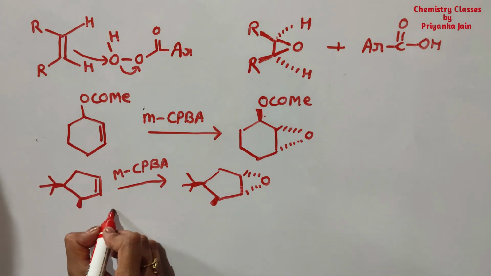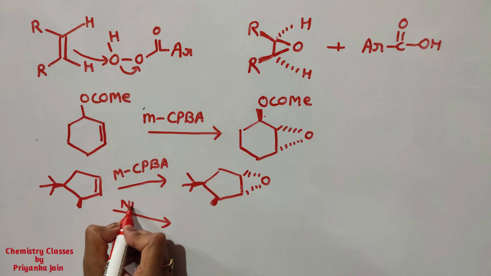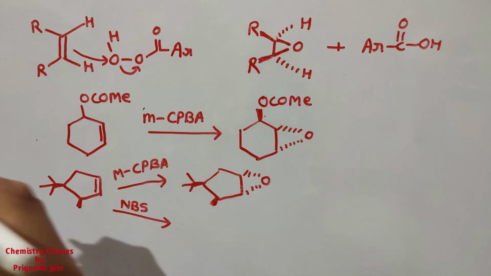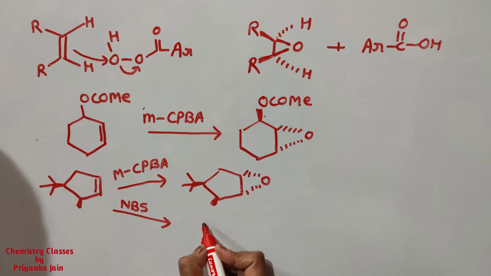But if we are taking the NBS, then what will happen? NBS will also attack from the below the plane side, right? But it will form the bromonium ion.